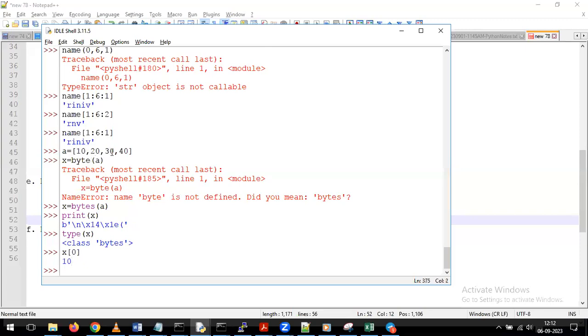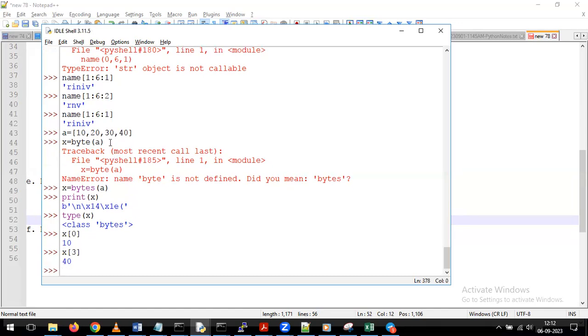Now, for example, if you want to see the third one, we have to give it as x of 3. So with this, we can get the value for the third position: 0, 1, 2, third. Here in the bytes also, it is starting with the 0th position: 0, 1, 2, and 3. With that, you can get the output 40. Okay. Now in the same way, if you want to get the last one, you have to give it as x of 4.